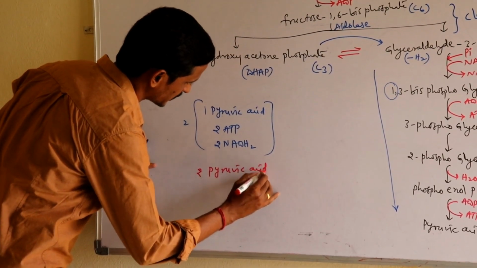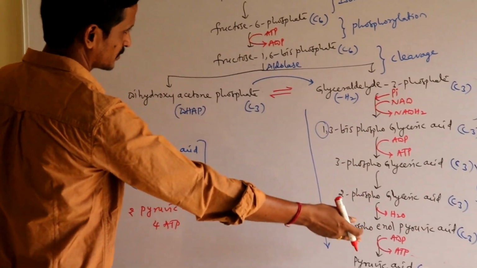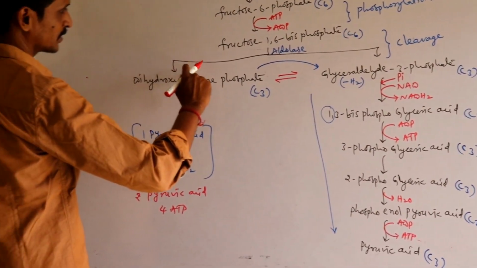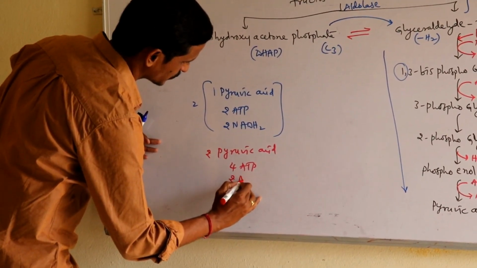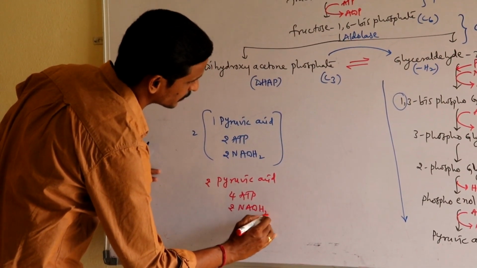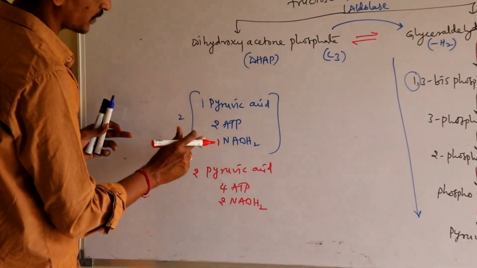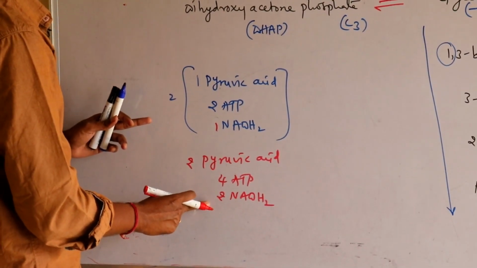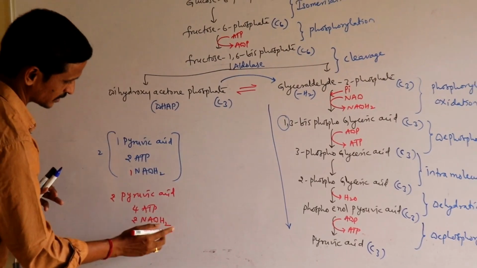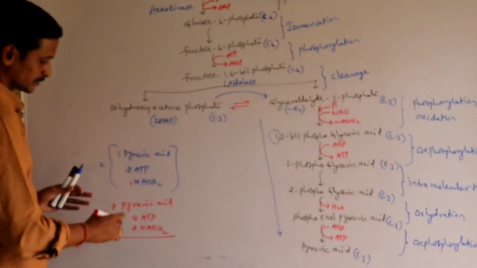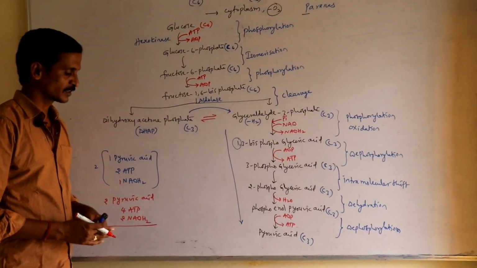You are going to see 2 pyruvic acids, then 4 ATPs, 2 ATPs from glyceraldehyde 3-phosphate and 2 more ATPs when DHAP is converted into this one. Then only 2 NADH2 are formed. Sorry, here actually only one NADH2 is formed initially. So one more NADH2 is formed from dihydroxyacetone phosphate. So totally 2 NADH2 are formed. These are the end products of your glycolysis.